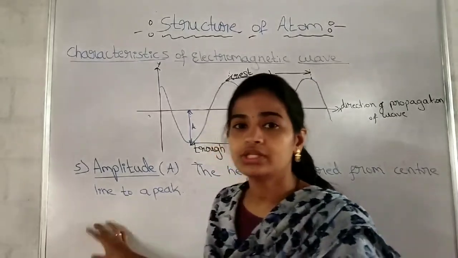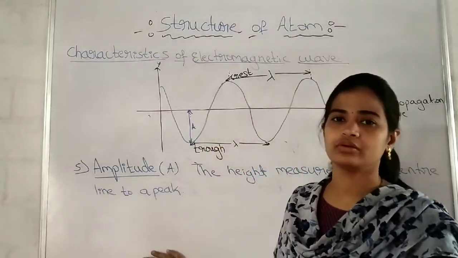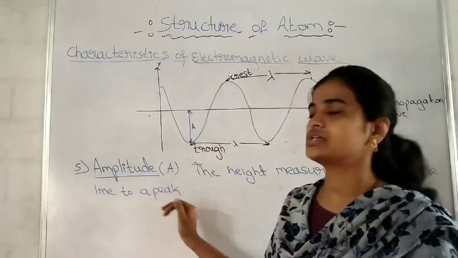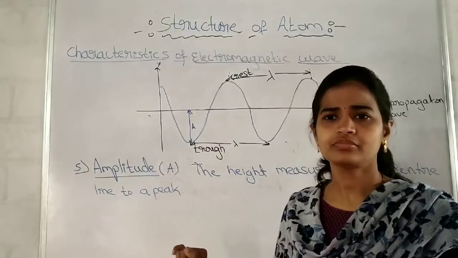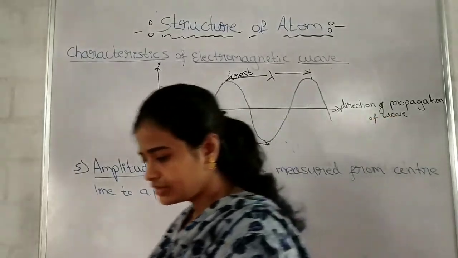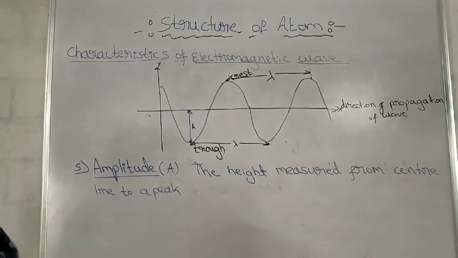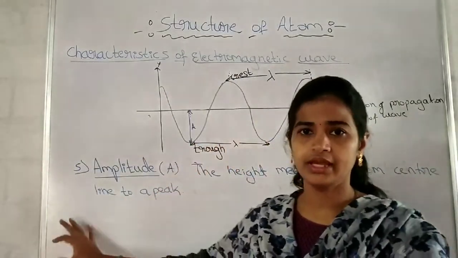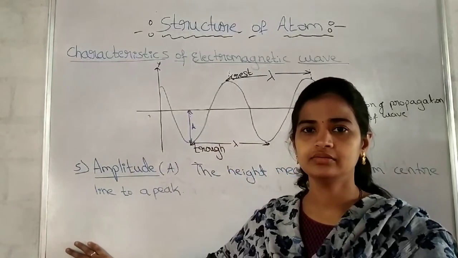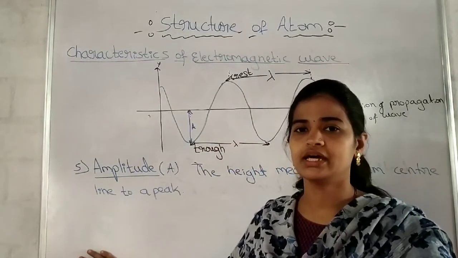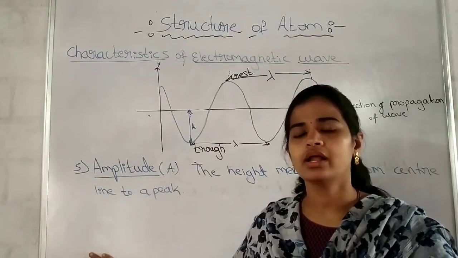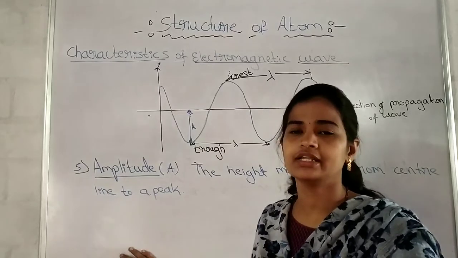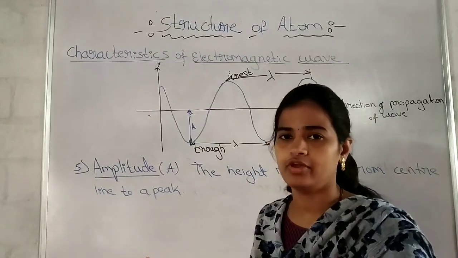One more thing, it has no units to measure. We can just say it is the height measured from the center line to a peak. Also it gives information about brightness. You write here as a note: it determines the intensity or brightness of the wave.